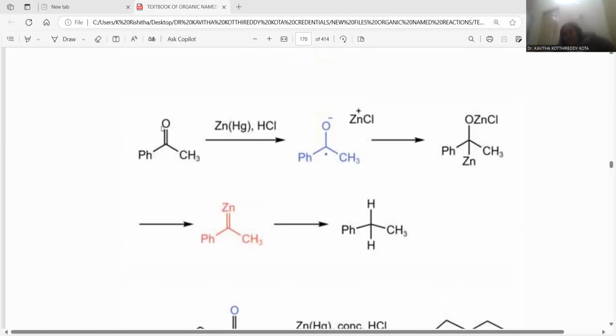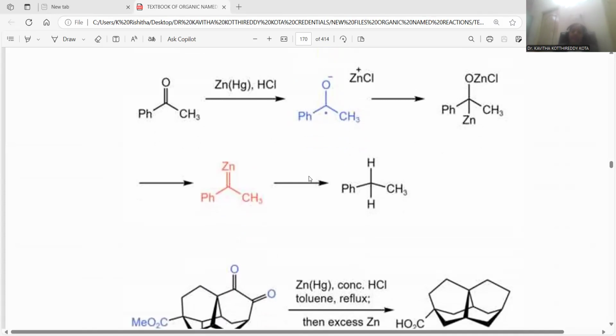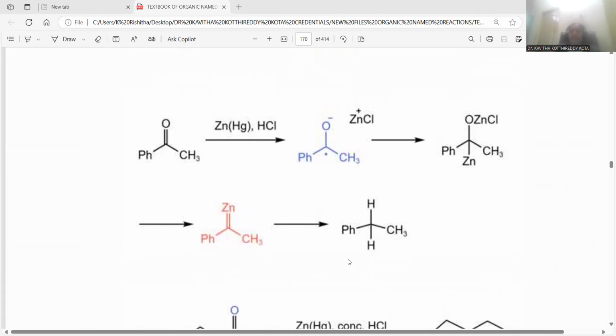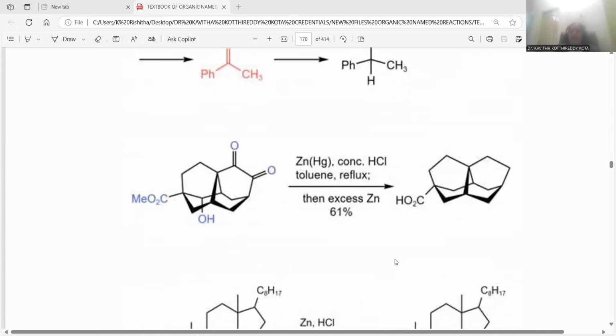Wherever oxygen is there, that oxygen is simply replaced with the zinc metal, and finally 2 moles of hydrochloric acid are added as we described in the earlier mechanism. So the double bonded zinc is now replaced with 2 hydrogen atoms, and ultimately zinc departs as a zinc chloride byproduct. This is the way the entire mechanism for the Clemmensen reduction of acetophenone proceeds, and you obtain ethyl benzene as the product.